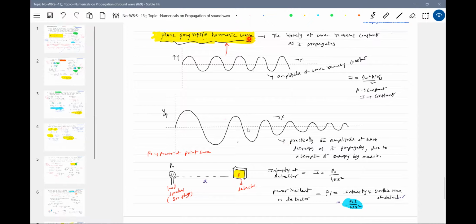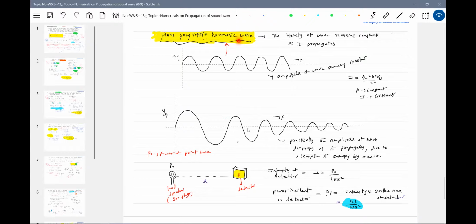So plane progressive harmonic wave and the normal sound wave. I think this is not possible for the sound wave, because the sound wave as it propagates will be absorbed. This will be more suitable, or possible, in the case of light, when an EM wave propagates through a vacuum. In that case, the amplitude of the EM wave remains constant. So there we use the term plane progressive harmonic wave. A sound wave, as it propagates, will be absorbed by the medium, so the intensity must decrease. I just wanted to give clarity here.